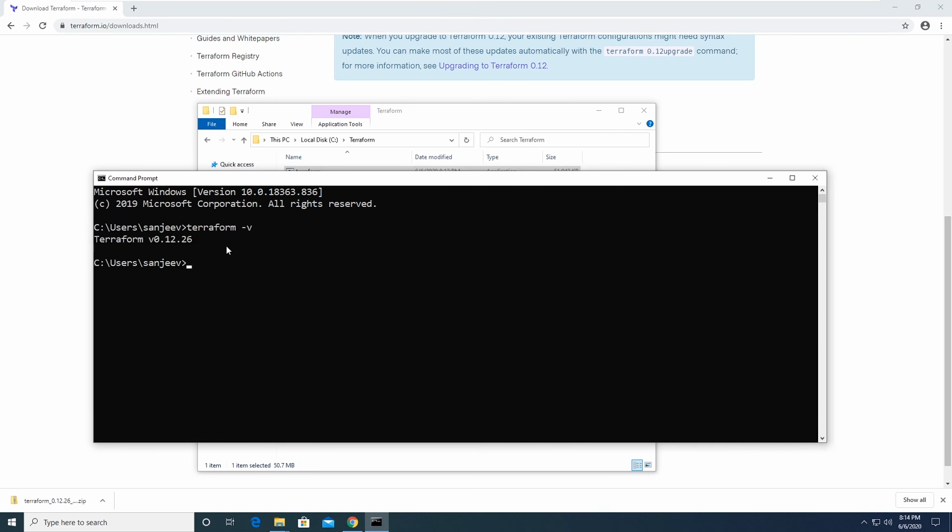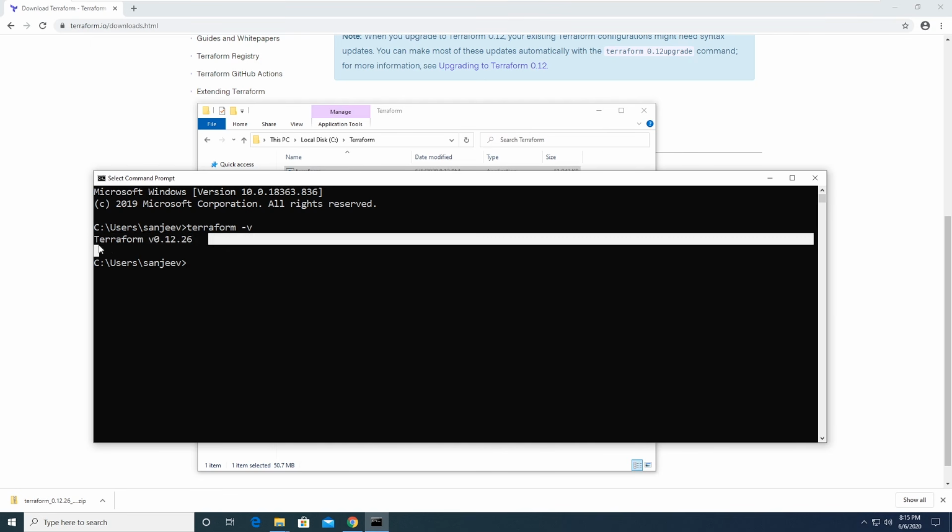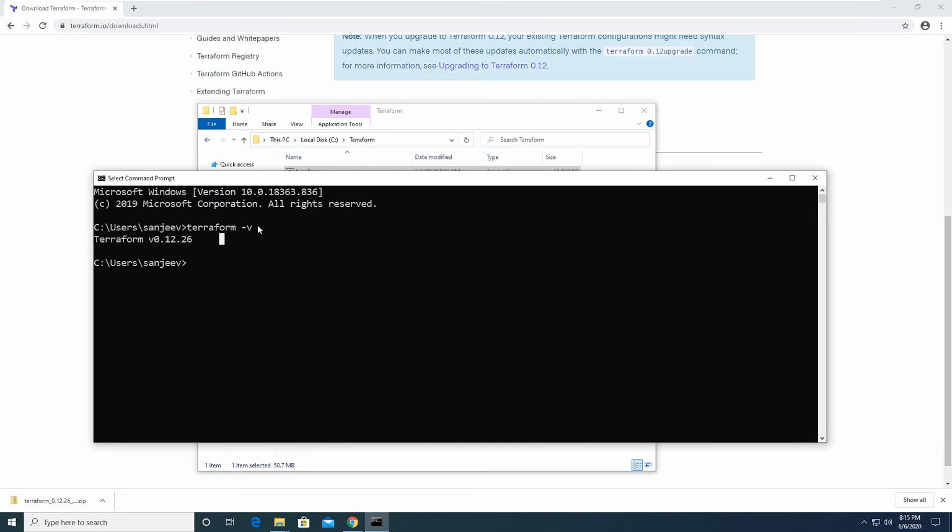Okay. And if you see this output, that means basically this command is just going to tell you what version of Terraform you have installed. So right now I have version 12.26. You may see a different version if you download this in the future. The only thing that matters is that we see this output.